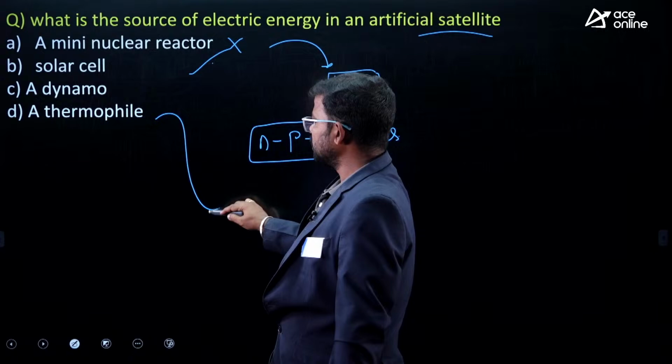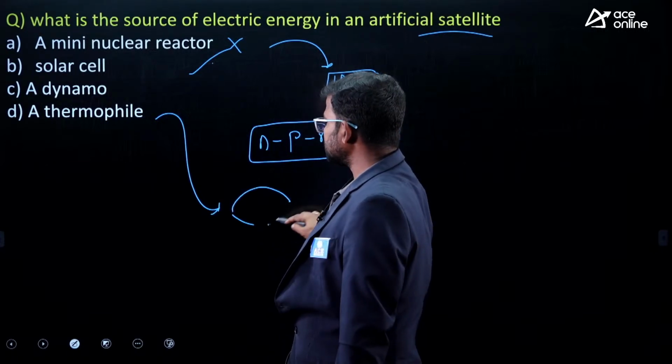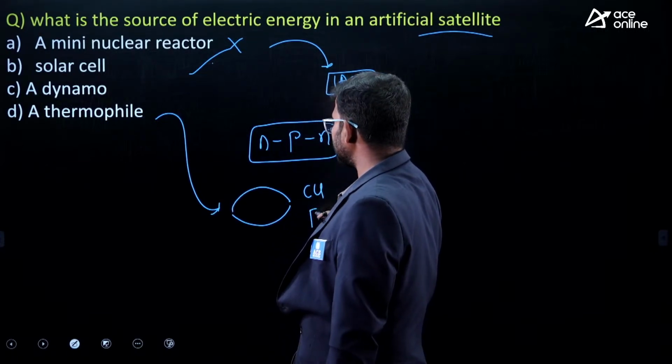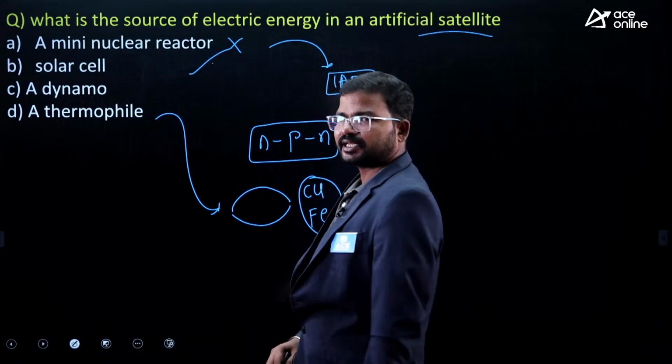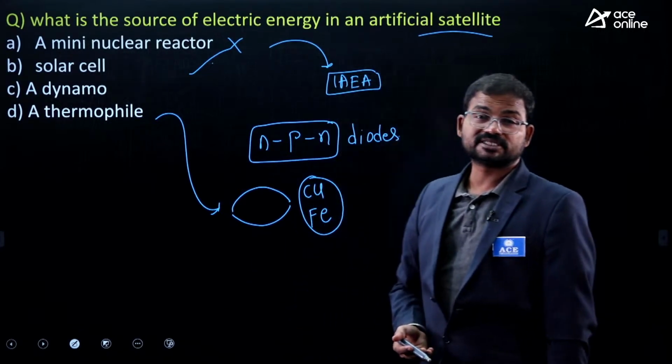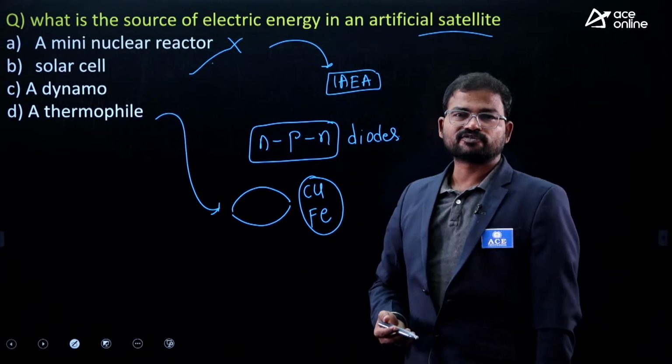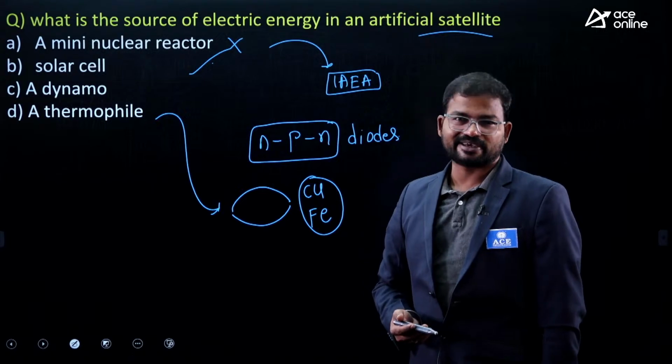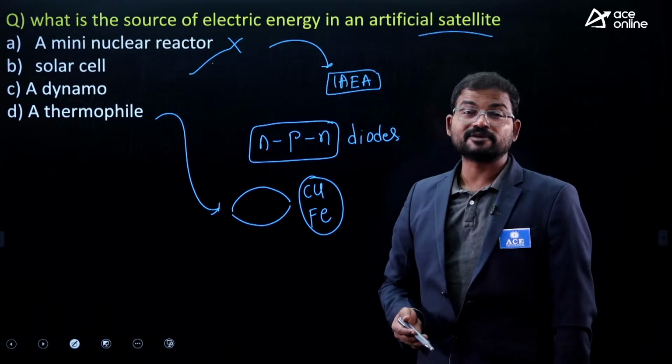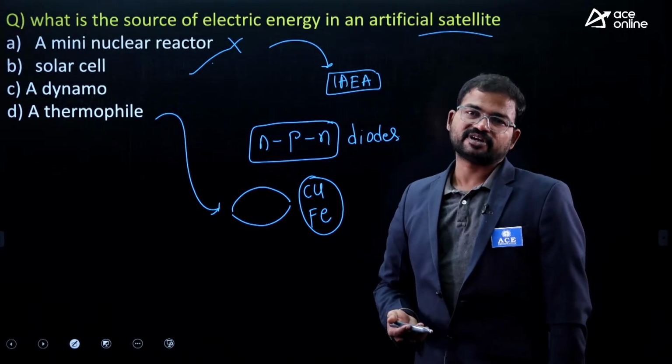Next, the thermocouple. A thermocouple is a joining of two metals like copper and iron. By using these we can get a hot and cold junction. This type of phenomenon you can observe in the Seebeck effect, and also the Peltier effect.